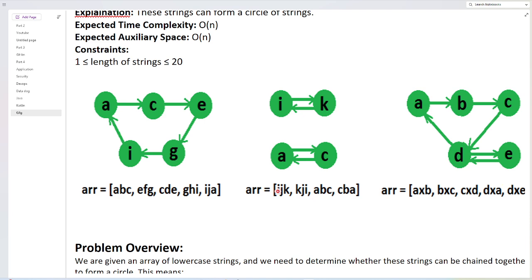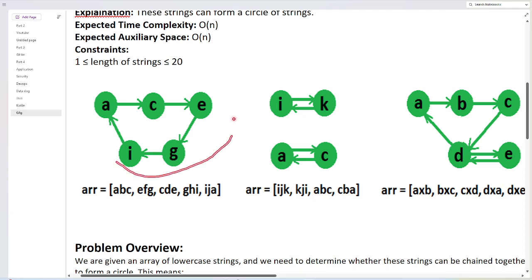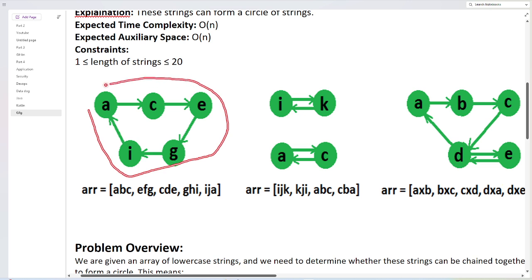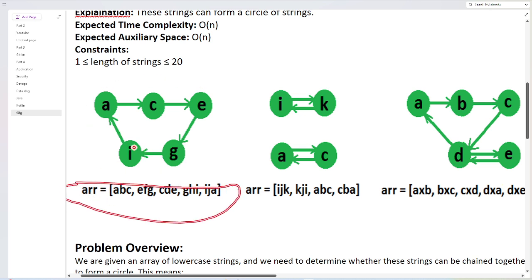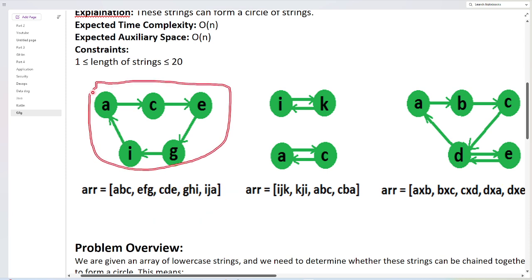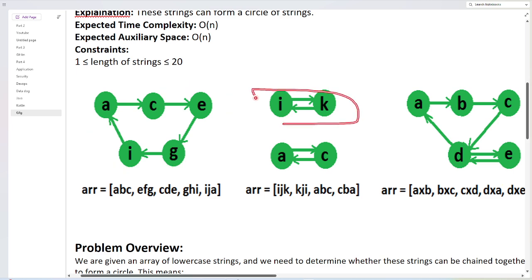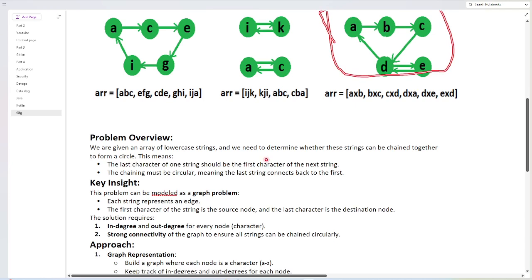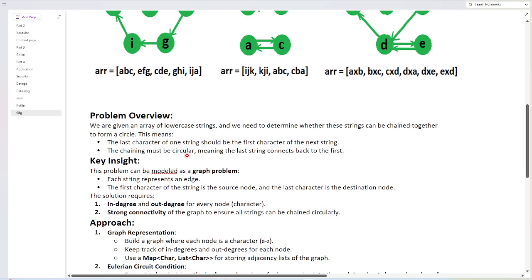Here we should also make sure that everything is a single strongly connected component, so that we can form the given array into a circular representation. If you have two components which are not connected to each other, then it is very difficult and we can't form a circle. And here you can see it is a circle. So that is how we can solve it.